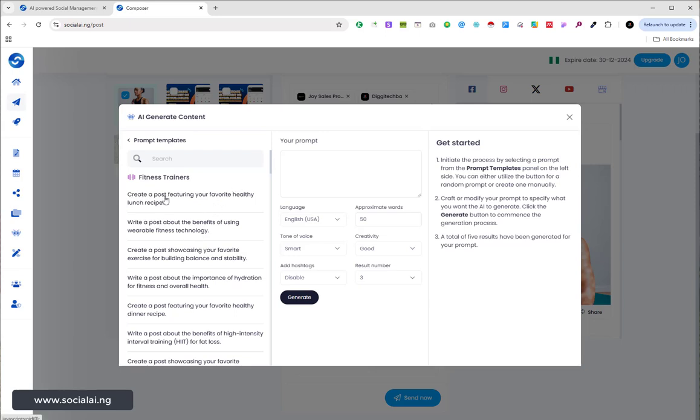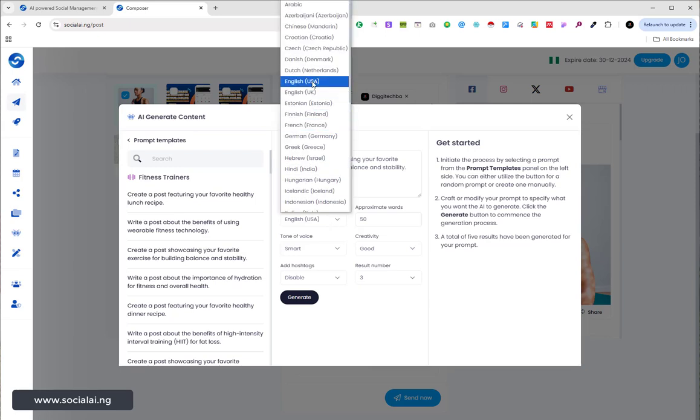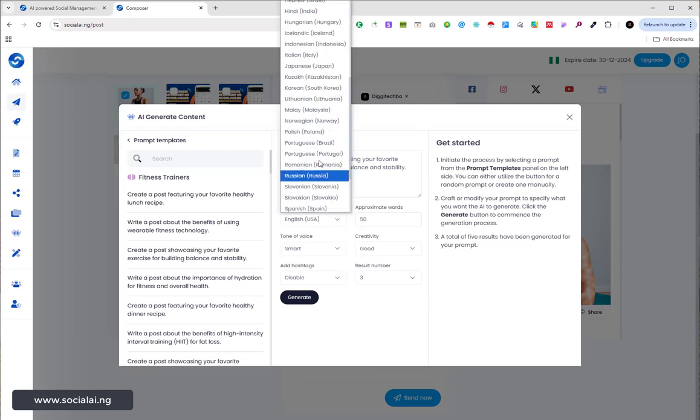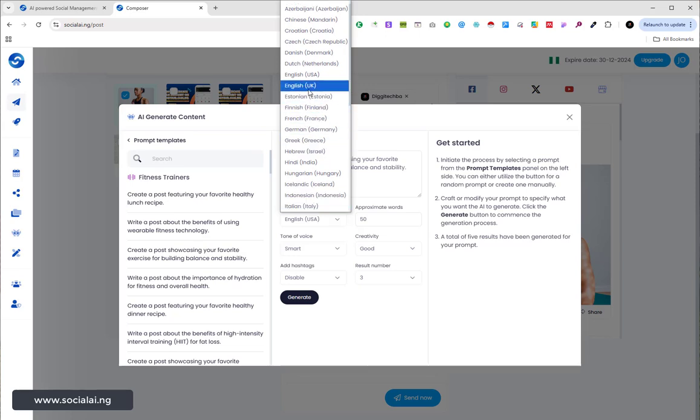You can see this first one: create a post featuring your favorite healthy lunch recipe, write a post about the benefit of using wearable fitness technology, create a post showcasing your favorite exercise for building balance and stability. So you can just click on that prompt and select any language you want to use. Let me use English UK.